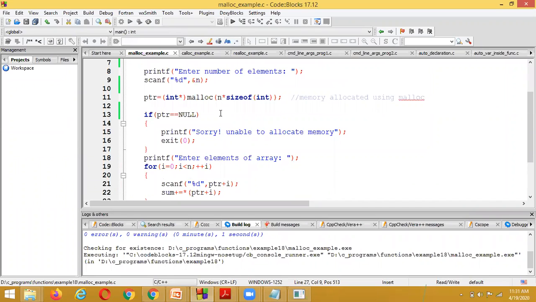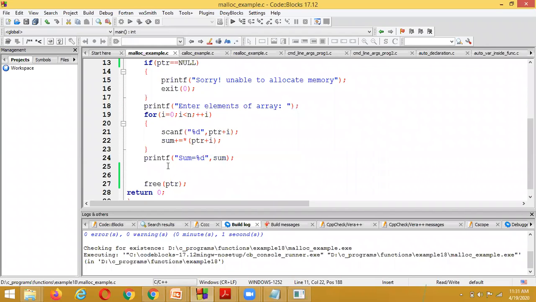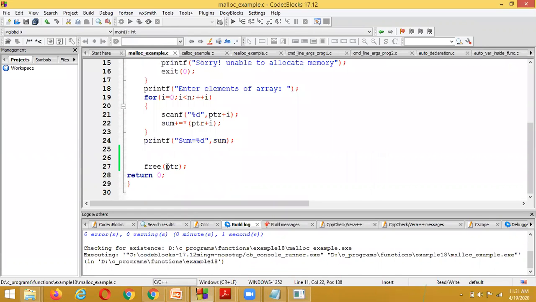For malloc, what is the parameter we have passed? Only a single parameter, which is the size of the memory. And for the free function, the parameter we have passed is the pointer.